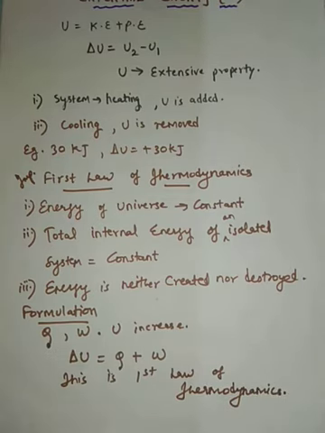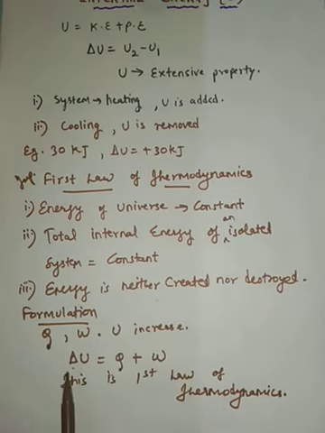Delta U is equal to Q plus W. What is delta U? The change in the internal energy of the system when Q amount of heat is supplied to the system and W is the work done on the system. The sum of the heat supplied and the work done is equal to the change in the internal energy, and this is simply called the first law of thermodynamics in its mathematical form.